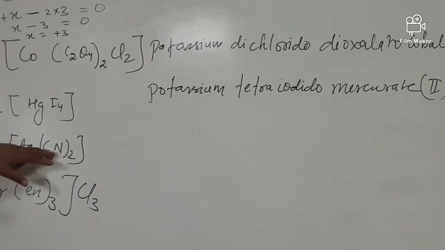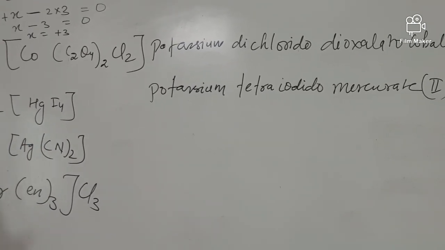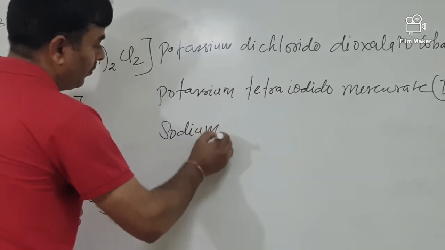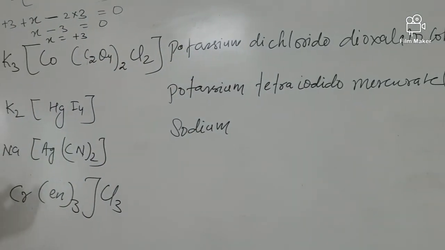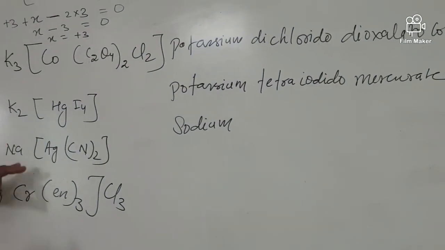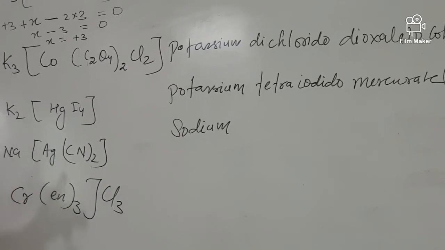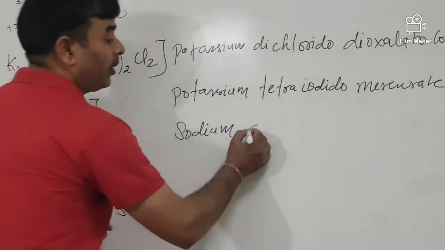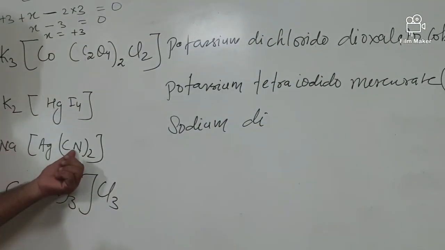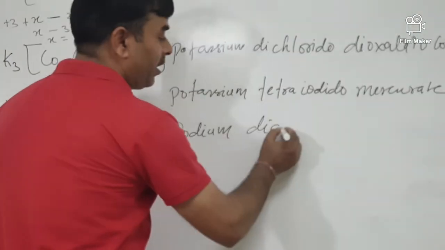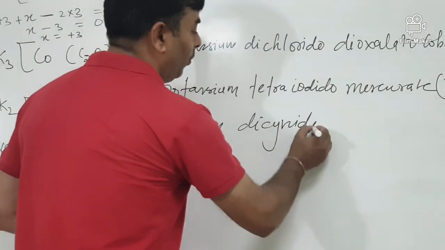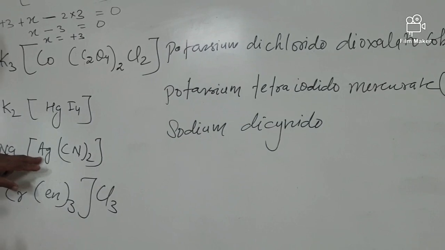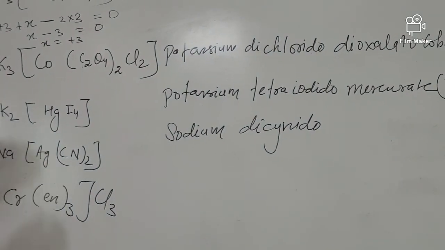Okay. Next, we have 2 different charges. Sodium, silver, cyanide. Sodium is a simple cation, so you just write sodium. It doesn't matter how many atoms it has. If it has 4, 5, 6 atoms, just write the name of the simple cation only. Sodium, di, because 2 cyanido are there. Dicyanidoargentate, because argentum is the actual name of silver.